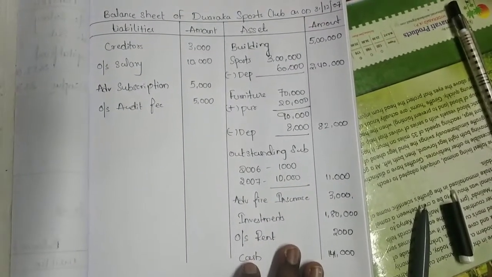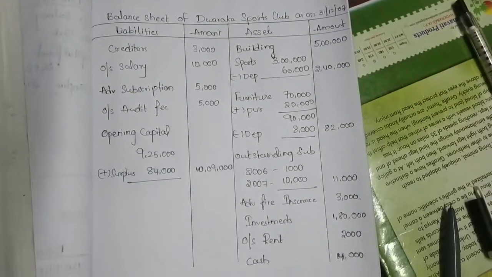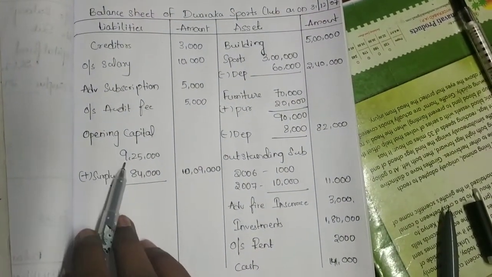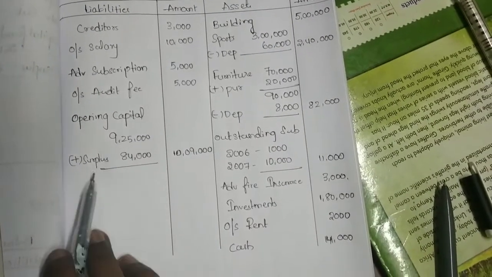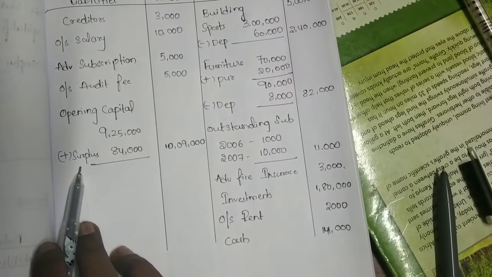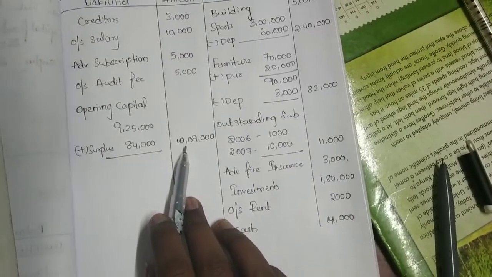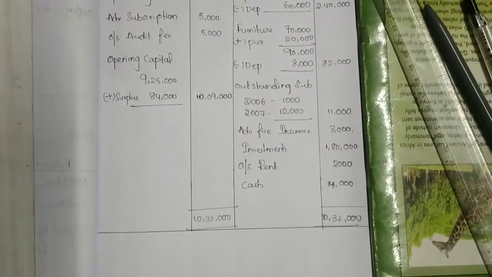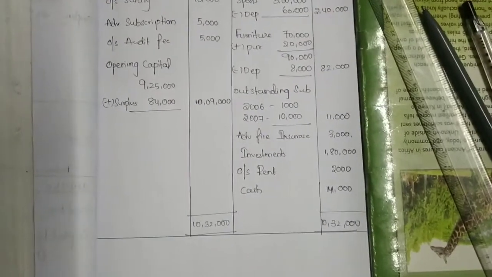So let's take the opening capital and add the surplus amount to it. See, I have taken the opening capital. We got 9,25,000 when we prepared the opening balance sheet, and the surplus is given in our question in the income and expenditure account. So I have added it and taken the amount to the outer column. So balance it. I am getting a balance of 10,32,000 on both sides. That means our answer is complete.